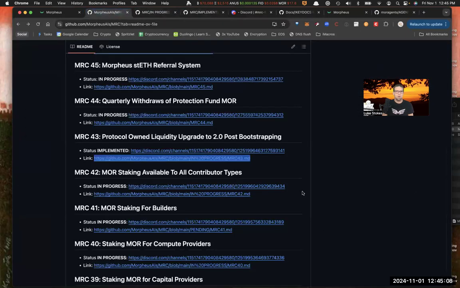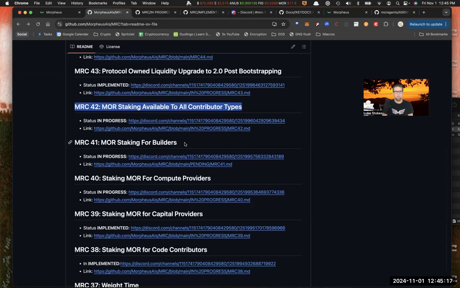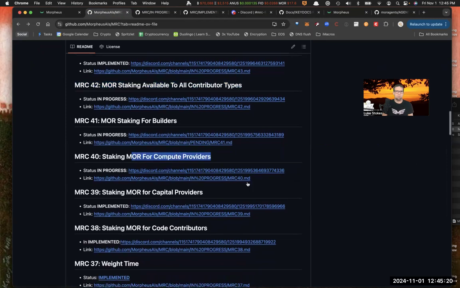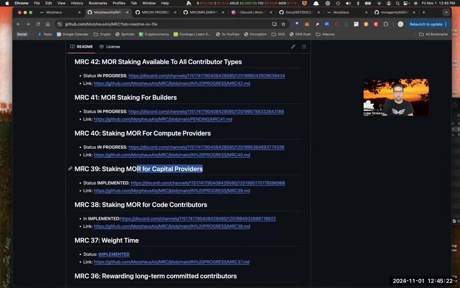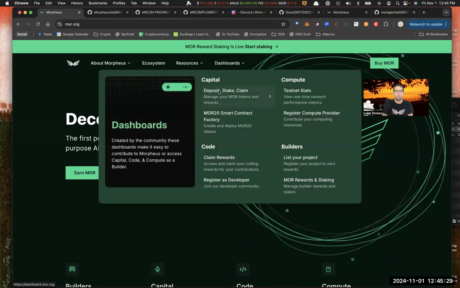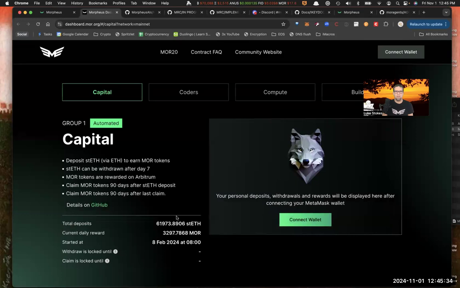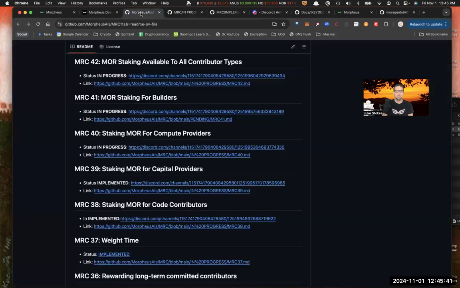Very cool. Staking, this is very cool as well. So all the different contributors can stake their rewards and earn a multiplier on your rewards. Staking for builders, staking for compute providers, staking for capital providers. This is now implemented. So for example, if I go to the capital dashboard, and connect my wallet, based on how long you want to stake, you're going to get a multiplier on your capital rewards, which is, again, pretty exciting.